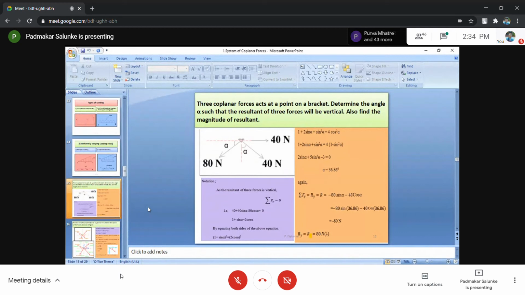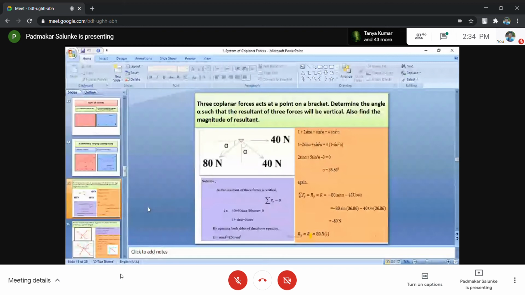Substitute these two values and you will get the answer as minus 80 Newton. Minus suggests that it is downward. So summation of Fy equals 80 Newton downward. This is the y component of the resultant, and since the x component of the resultant is 0, the y component itself is the final resultant, and that equals 80 Newton.